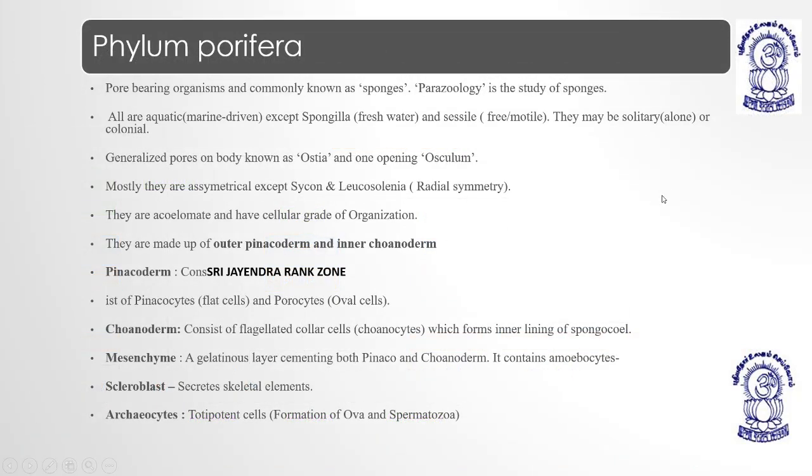Now we are going to start with phylum Porifera. They are also known as the pore bearing organisms. They have pores on their whole body surface, means they have generalized pores on their body surface. So they are known as pore bearing organisms, right? And commonly known as sponges.